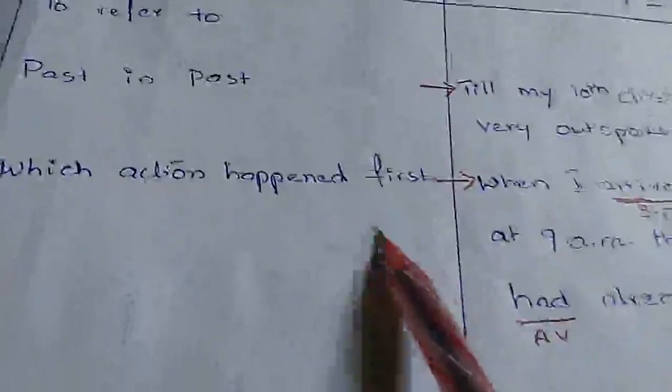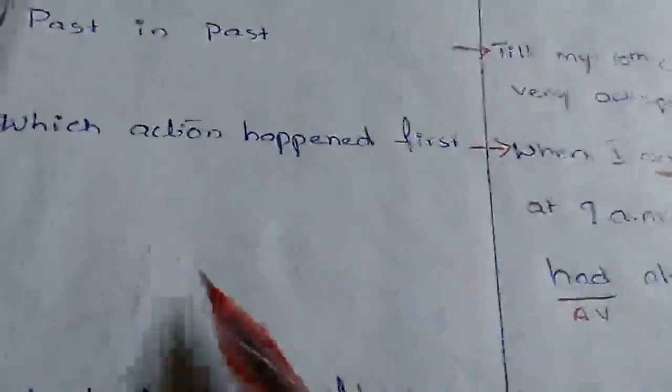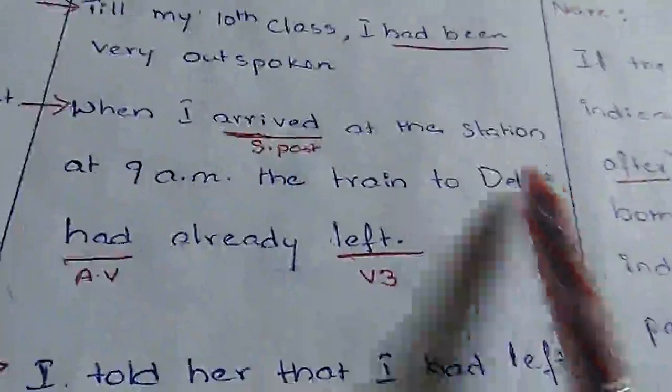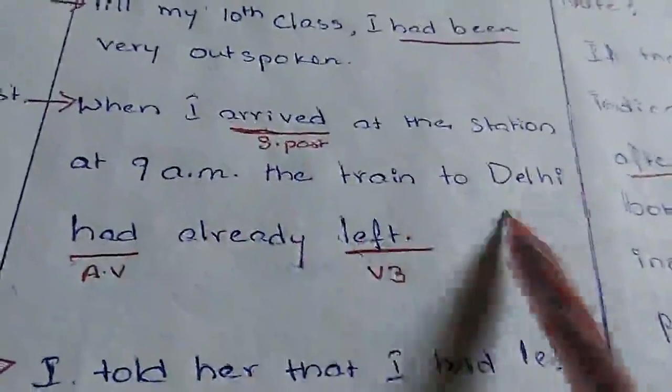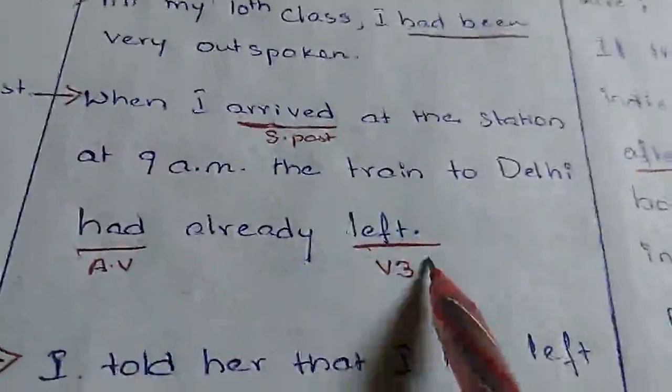See the next, second use is to show which action happened first. If two actions happened in the past, to know which action happened first, we use past perfect tense. See this example: when I arrived at the station at 9 a.m., the train to Delhi had already left.